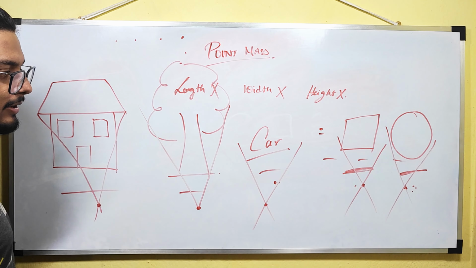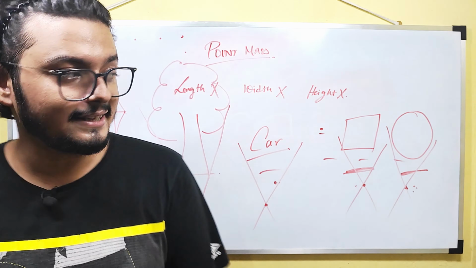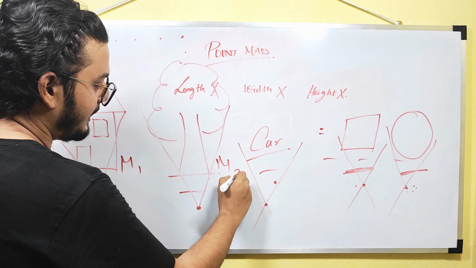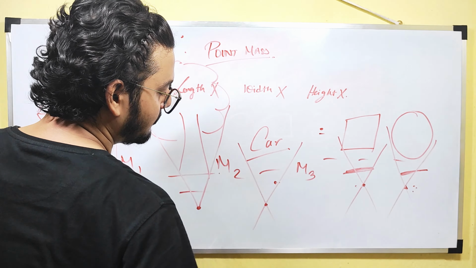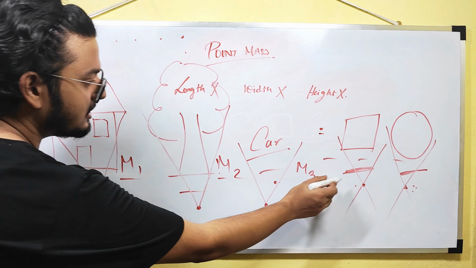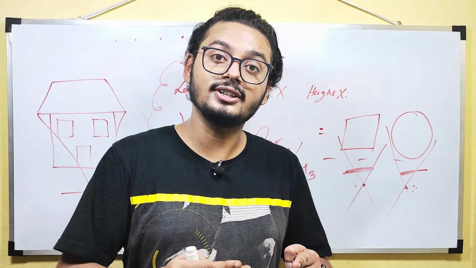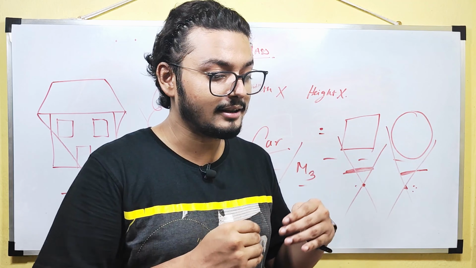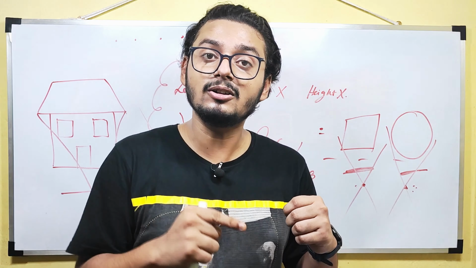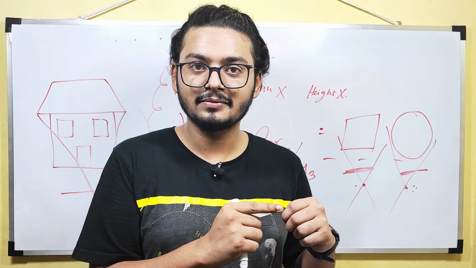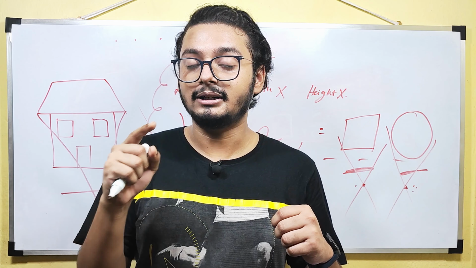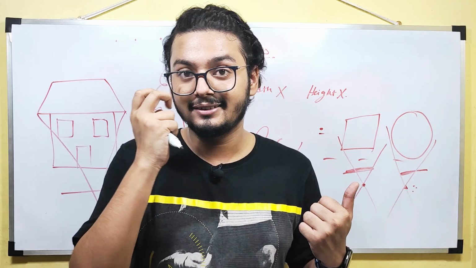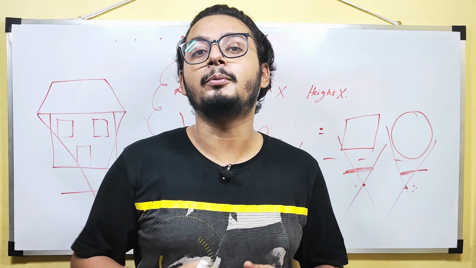The mass of the house will be, let us say, m1. The mass of the tree will be, let us say, m2. The mass of this will be m3. The mass will not change. That thing is originally a house or a tree or a car. That means if we are looking from a distance, it is still a car only. It might appear as a point, but the mass of that point is m1, m2 or m3. Right? This is what point mass is.